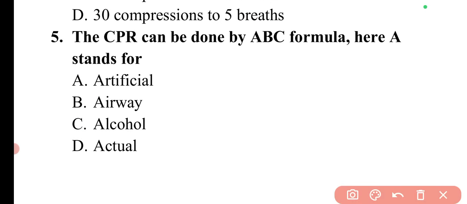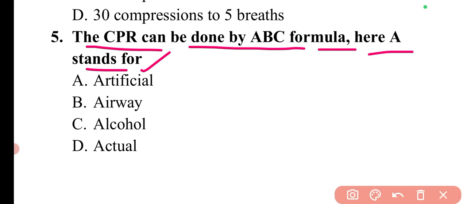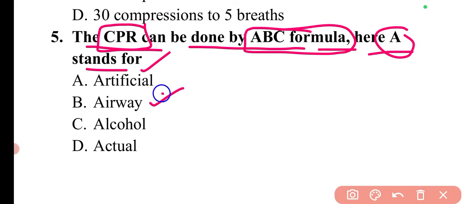Next question is, CPR can be done by the ABC formula. Here A stands for what? In the ABC formula, A stands for airway, so here option B is correct.